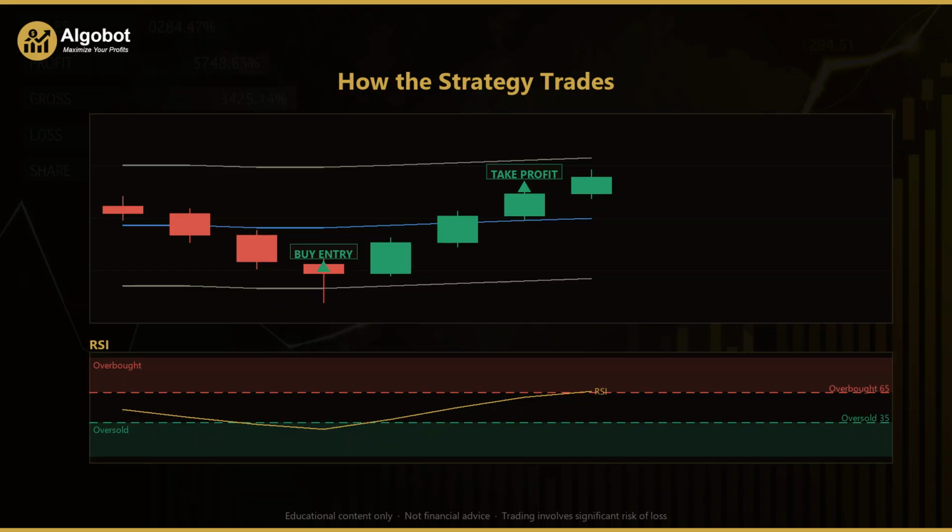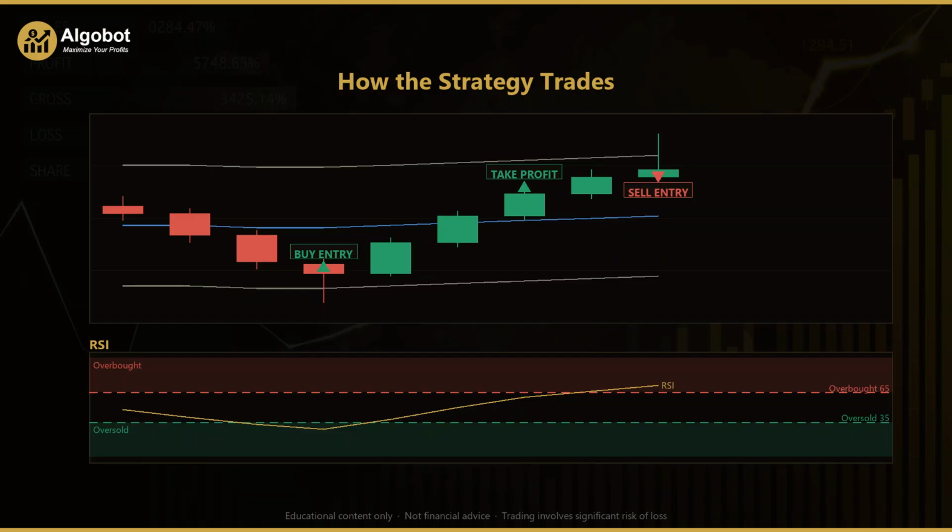Price continues higher, candle by candle, and this time it begins to stretch in the opposite direction, pushing up toward, and then beyond, the upper band. Again, follow the RSI as it climbs out of the middle and rises toward the overbought level at 65. Here comes the mirror image setup.